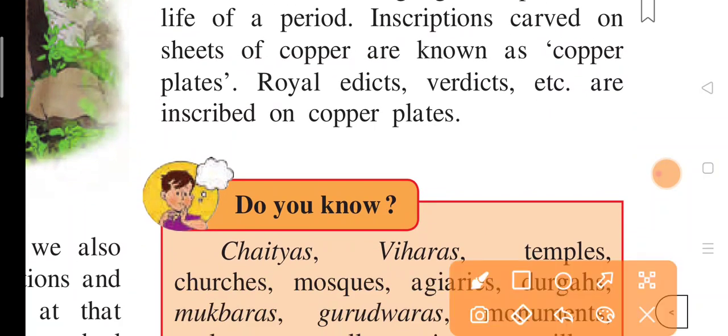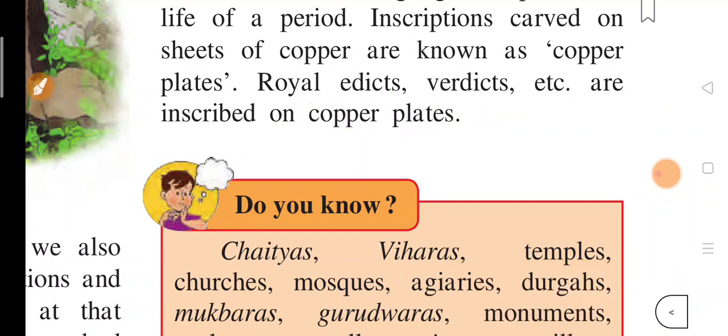Royal edicts, verdicts, etc. are inscribed on copper plates.